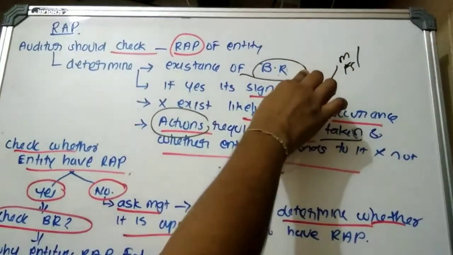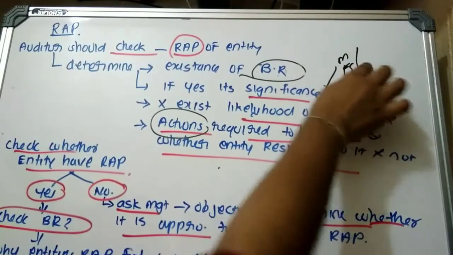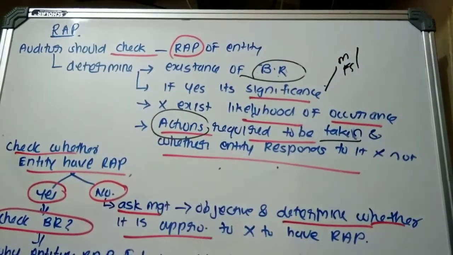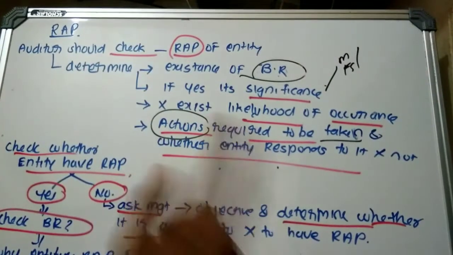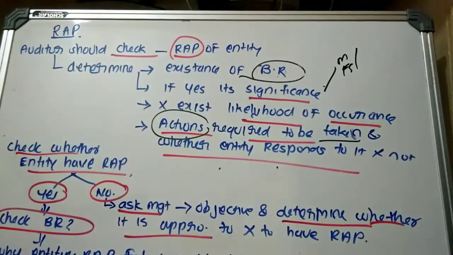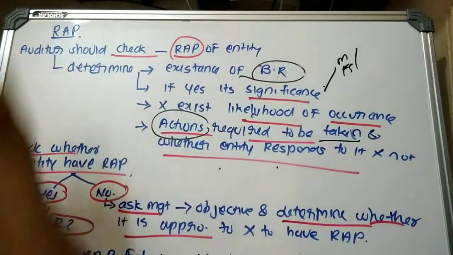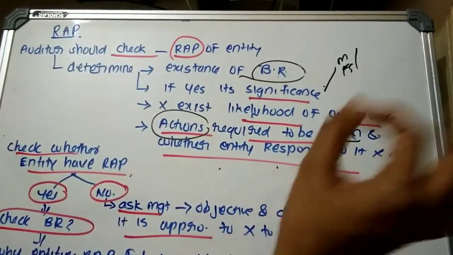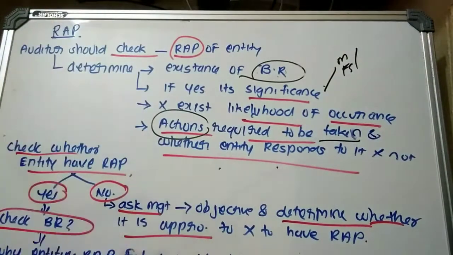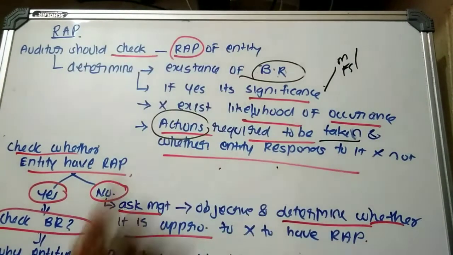Then determine whether it is significant or not, that is, whether the business risk is material to the financial statement or not. The auditor should examine the same. Then, if suppose there is no business risk, determine the likelihood of its occurrence, whether there is a chance of happening of what? Business risk. So an internal control system should have what? A risk assessment procedure. That is, the entity should be able to understand the risk and the entity should be in a position to respond appropriately to the identified risk.